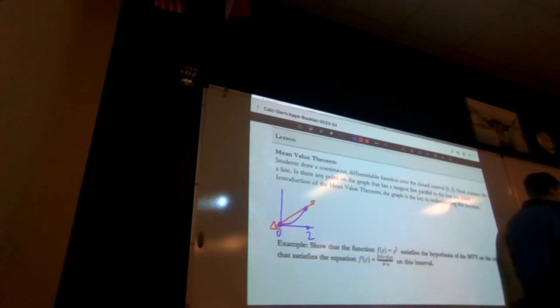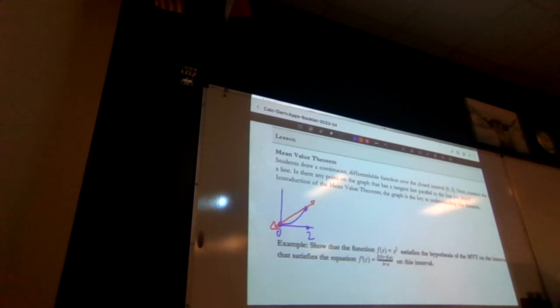However, many of you might have funky, strange functions. What if you had a function that looked like this here? This is my average rate of change. Is there a tangent line that looks like this? Do you think so? Yes, and there is.